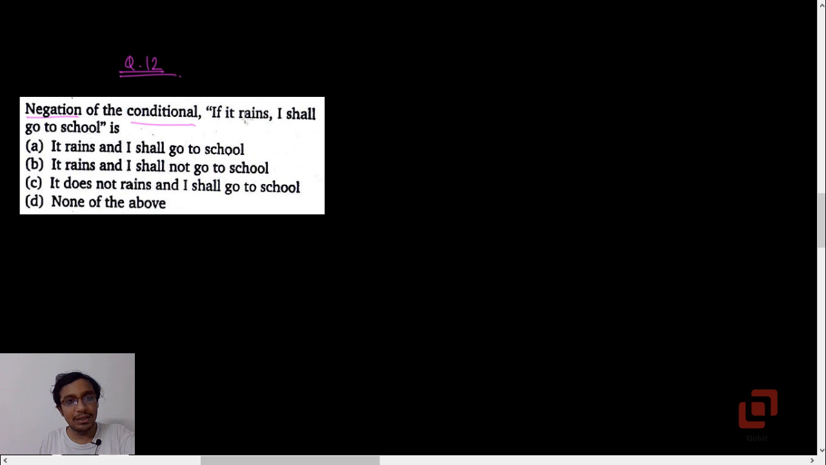Negation of the conditional 'if it rains I shall go to school' is. Now, some people don't understand how to write the negation of a conditional statement. To write the negation, you should first know the equivalent representation of P implies Q using conjunction, disjunction and negation: negation P or Q. Once you know this, which we call the conditional law, you can easily write the negation of that. So the negation of P implies Q is going to be